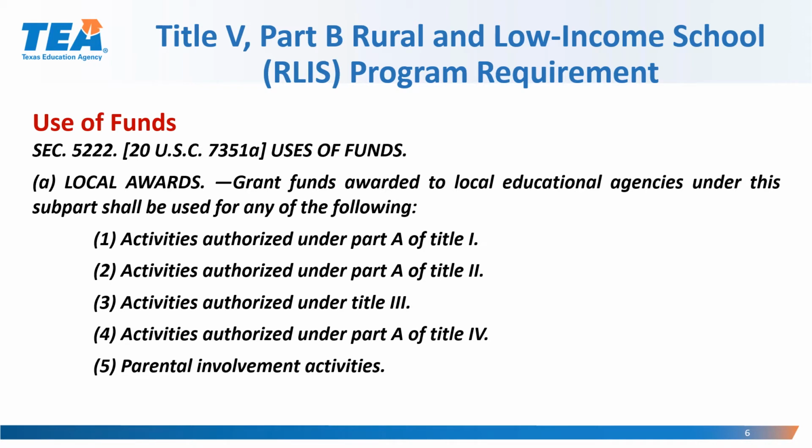Grant funds awarded to local educational agencies under this subpart should be used for any of the following: activities authorized under Part A of Title I, activities authorized under Part A of Title II, activities authorized under Title III, activities authorized under Part A of Title IV, and parental involvement activities. So these are the only activities that are allowed for use of RLIS funds.